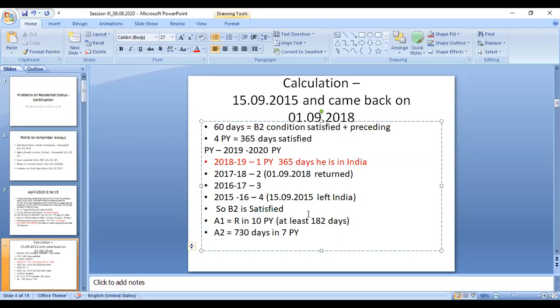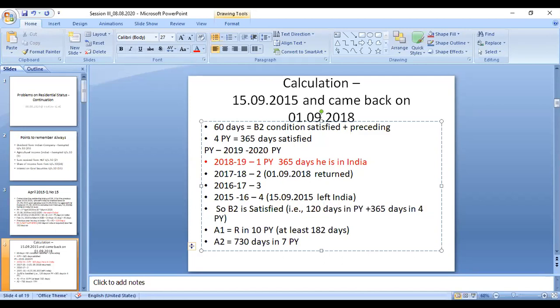Basic condition 2 is satisfied: 120 days in the previous year plus 365 days in the four previous years. That means he satisfied basic condition 2, right?